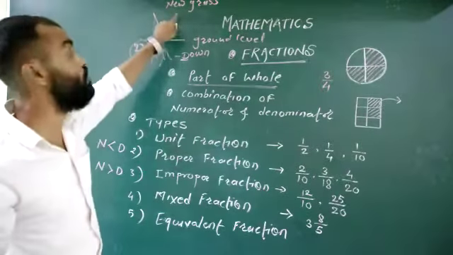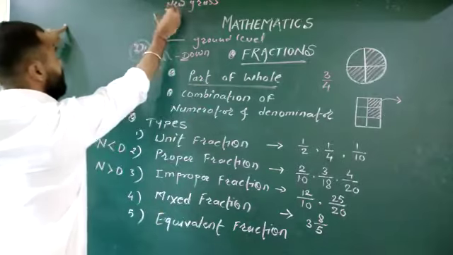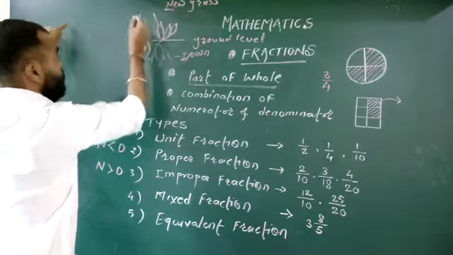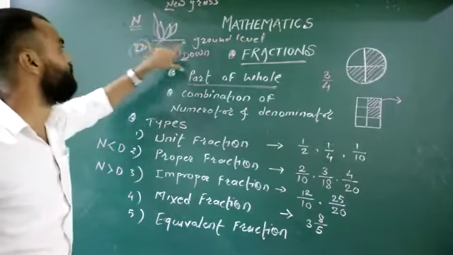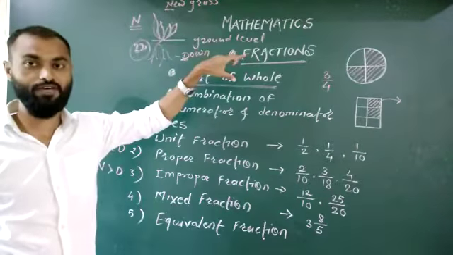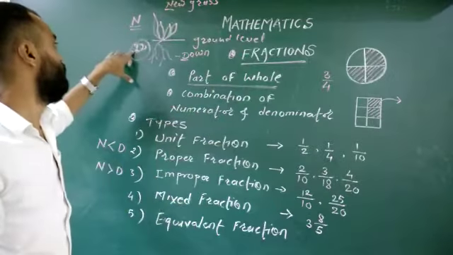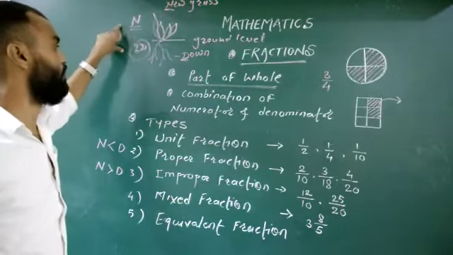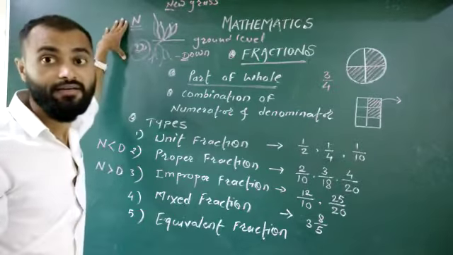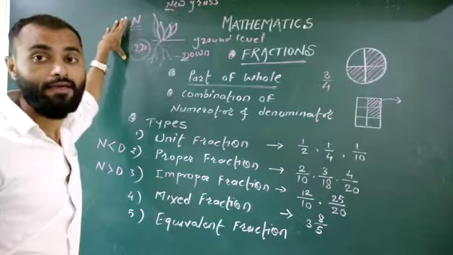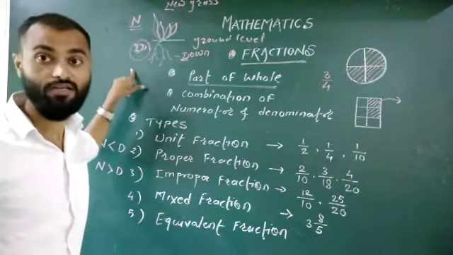And next is "new grass", N. N, new grass, means here this is your numerator, right? Numerator, denominator, this is your ground level. Some students get confused between denominator and numerator, so you should remember this trick: the numerator is new grass, and the downside is your denominator.